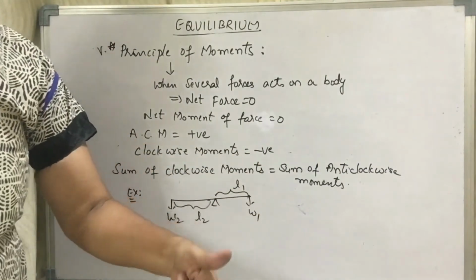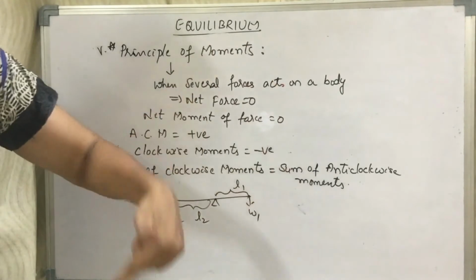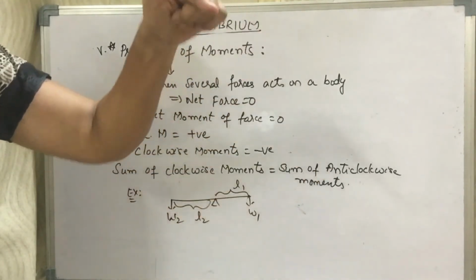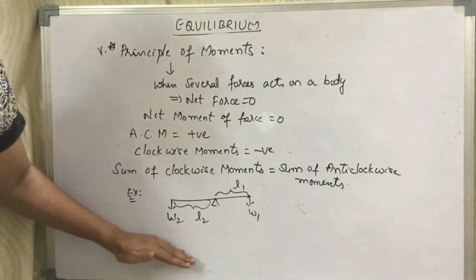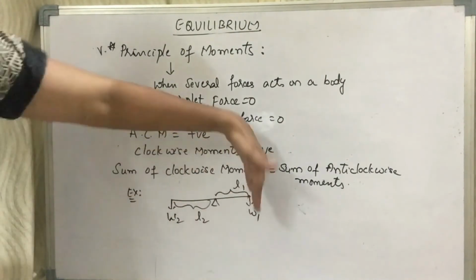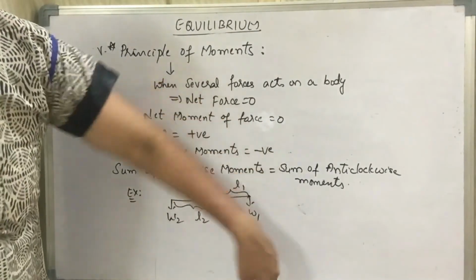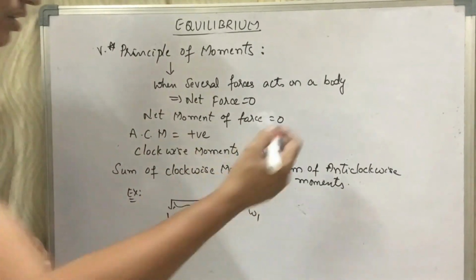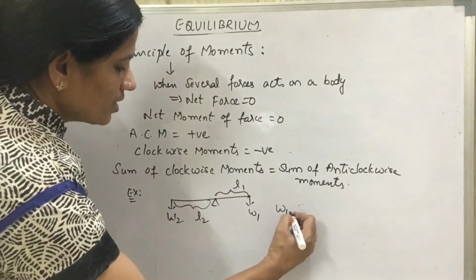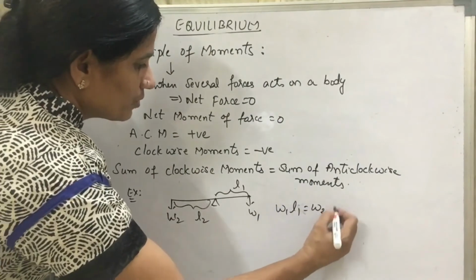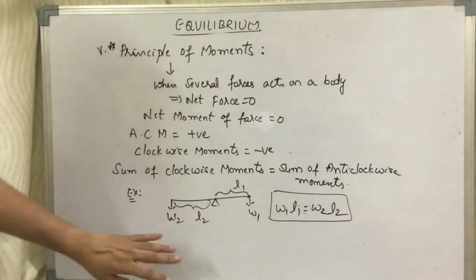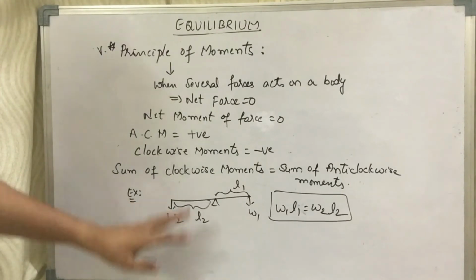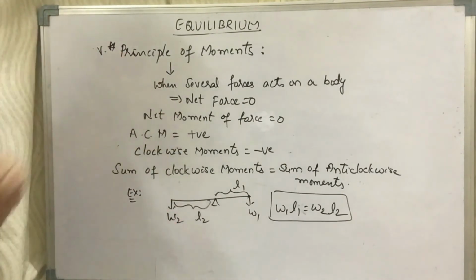The clock moves in this way. W2 is going anti-clockwise, and W1 is moving in this way. Here you can see the direction of W1. So according to the principle of moments, W1 L1 is equal to W2 L2. We will use this formula to solve a few numericals based on the principle of moments.